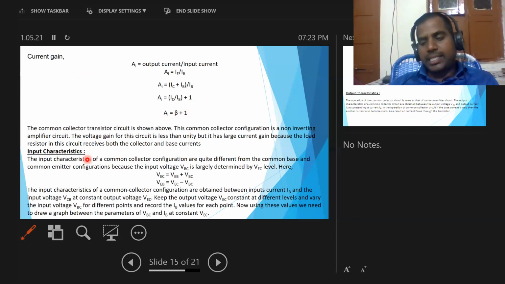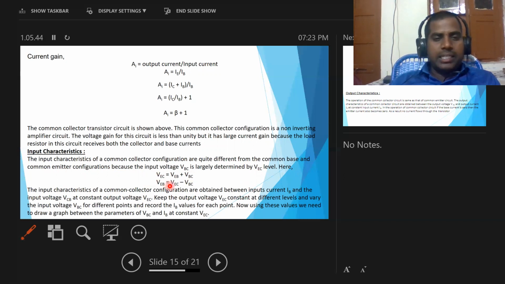Next, input characteristics. The input characteristics of common collector configuration are quite different from the common base and common emitter configurations because the input voltage VBC is large, determined by the VEC level. Here VEC equals VEB plus VBC, and VEB equals VEC minus VBC.